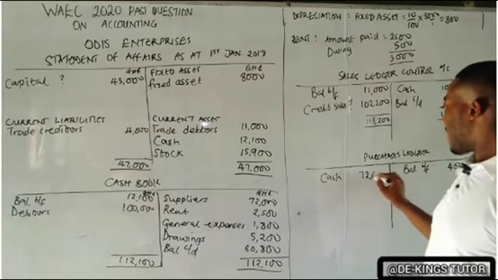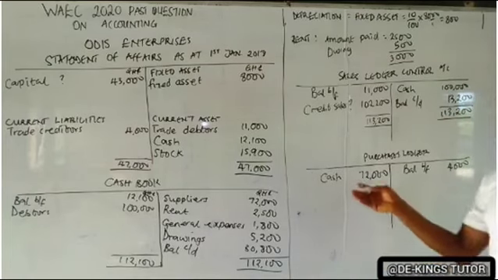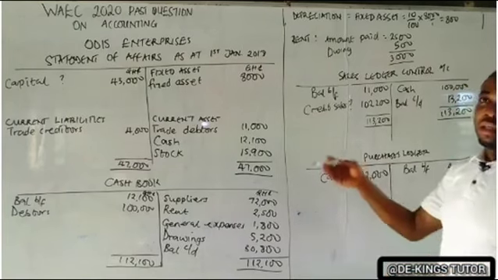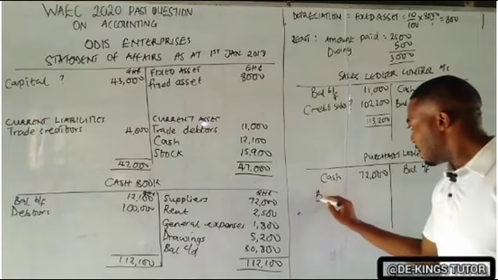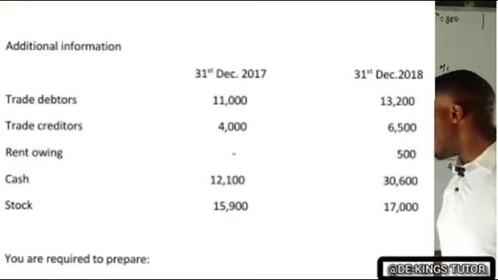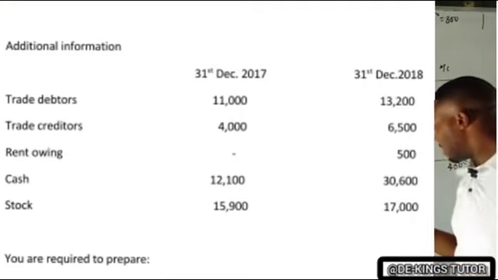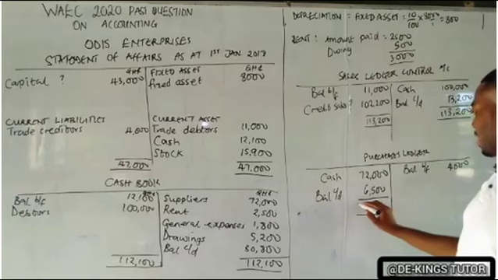So their account is 72,000. Okay. And the other one, check in the 31st December 2018. You see trade creditor, the balancing figure at the right there. The amount there is the balance carried down because it's the amount at the end. Okay. And the amount there is 6,500. So 6,500. When you add together, we're having 78,500.